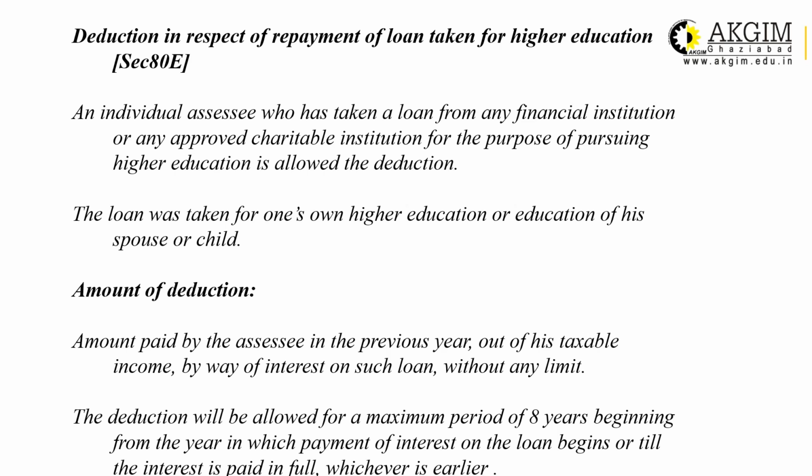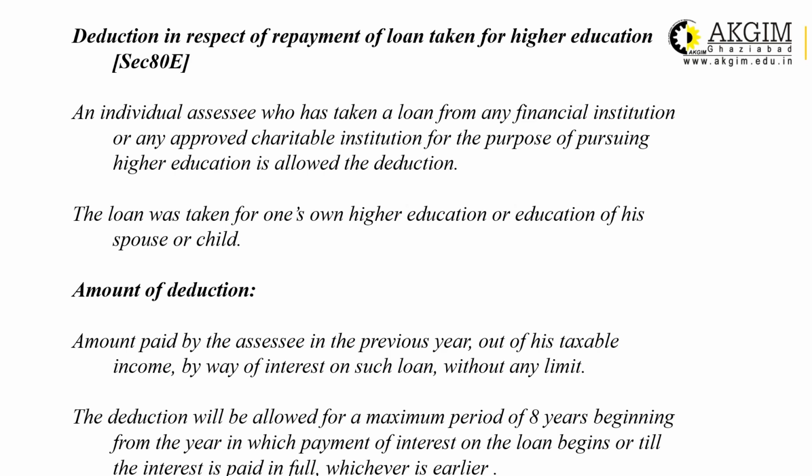Next is deduction in respect of repayment of loan taken for higher education. If an individual assessee, obviously this section is applicable on individual only, who has taken a loan from any financial institution or any approved charitable institution for purpose of pursuing higher education, it is allowed as deduction. The loan can be taken for his own higher education or education of spouse or child.